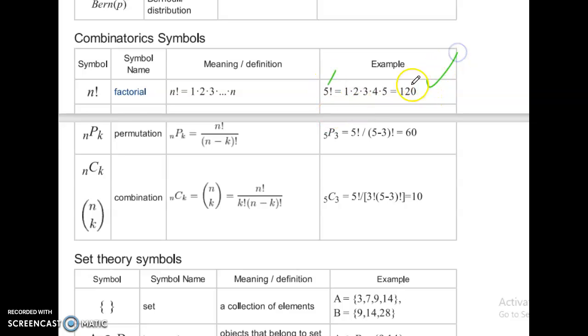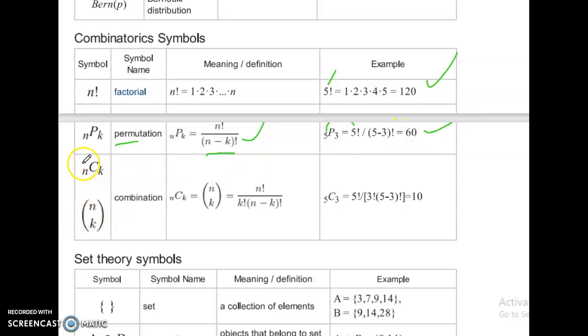So 120. nPk, permutation: nPk equal to n factorial divided by n minus k whole factorial. So 5P3 equal to 5 factorial divided by 5 minus 3 factorial. So the answer is 60.